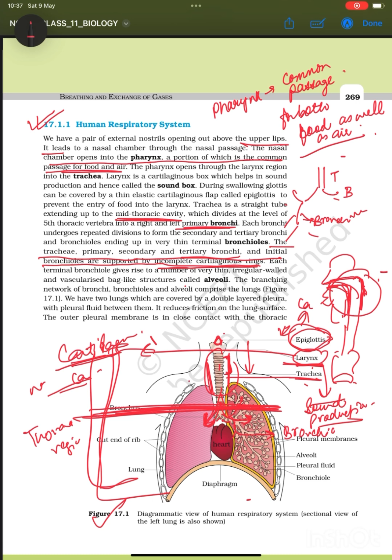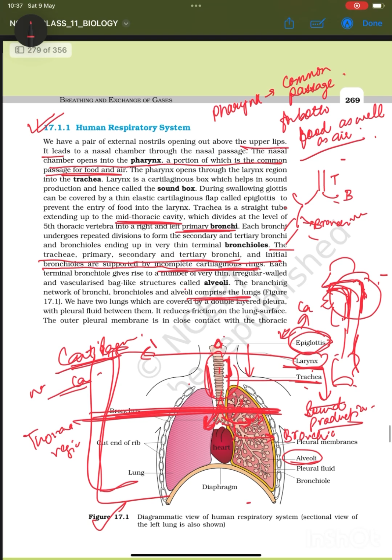So each terminal bronchiole gives rise to a number of thin, irregular-walled, vascularized, bag-like structures called the alveoli. Now the alveoli are the basic structure for the exchange of gases. Now these bronchioles open into alveoli. Alveoli are very important. The branching network of bronchioles and alveoli comprises the lungs.